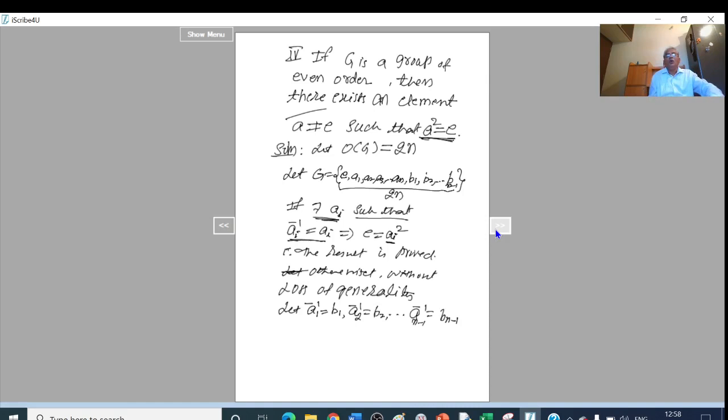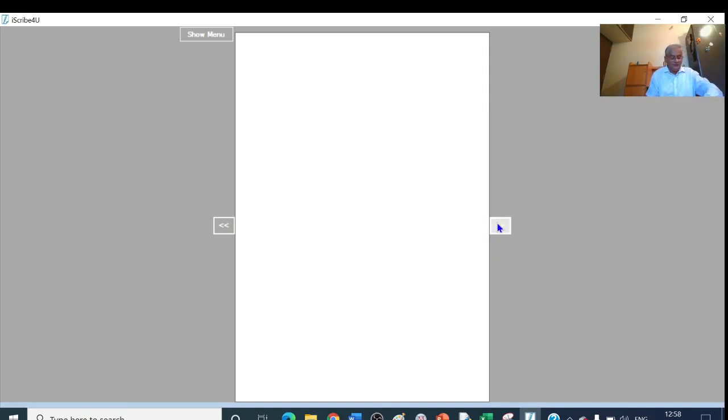And then one element remains. What is that element? An remains. Now here, what is the inverse of An? Now here, An inverse is not equal to B1, B2, B3, up to Bn minus 1. Why? Because these are the inverses of A1, A2, A3, up to An minus 1 respectively.